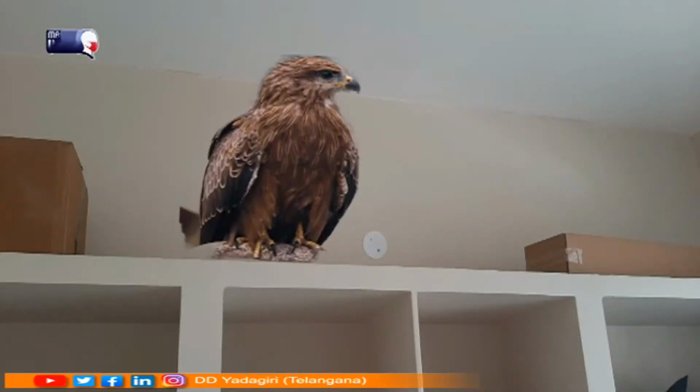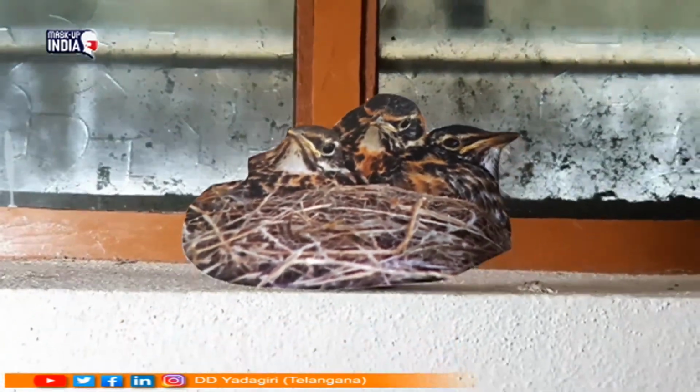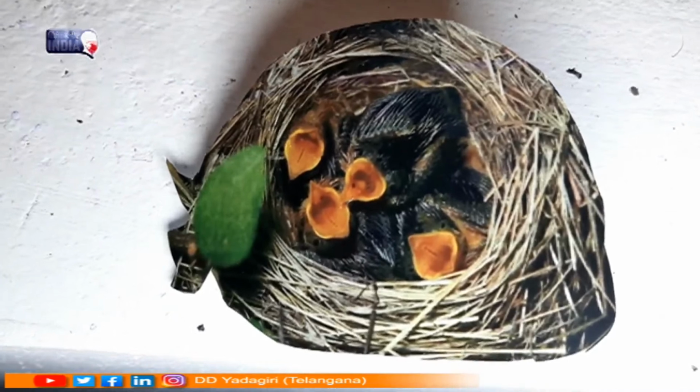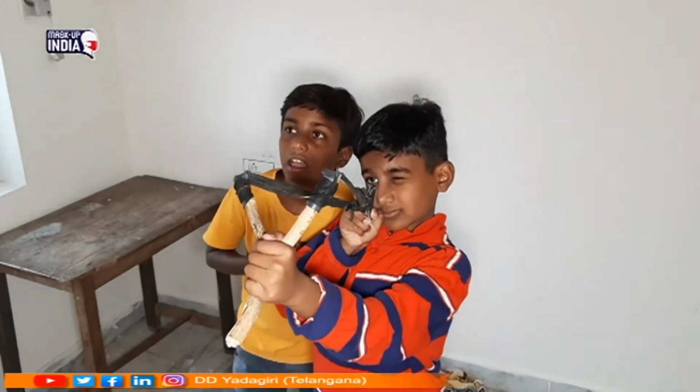Yes, the kite perched on the beam. The chicks began fluttering their wings and shrieking. The birds' frightened cries filled the air. Bodhraj raised his catapult and aimed at the kite.